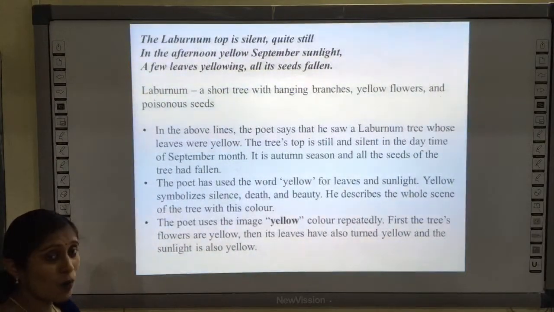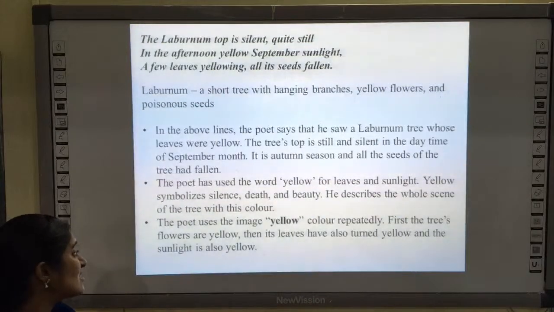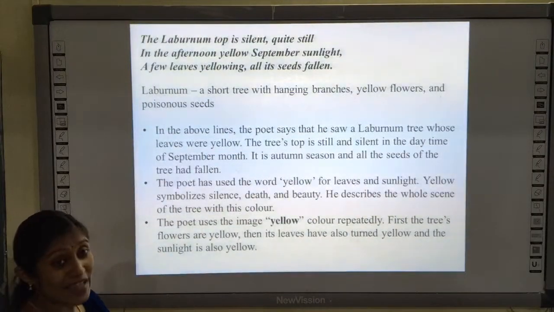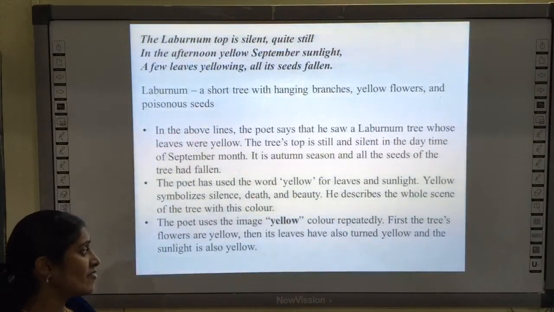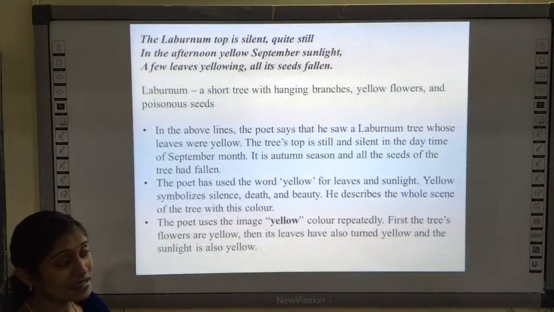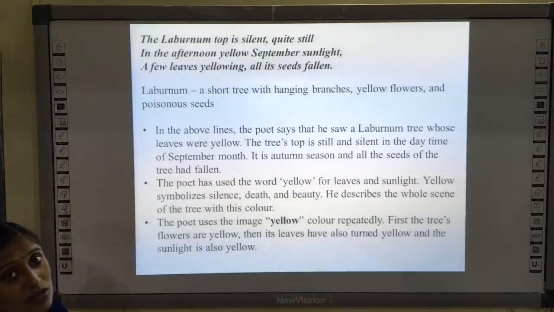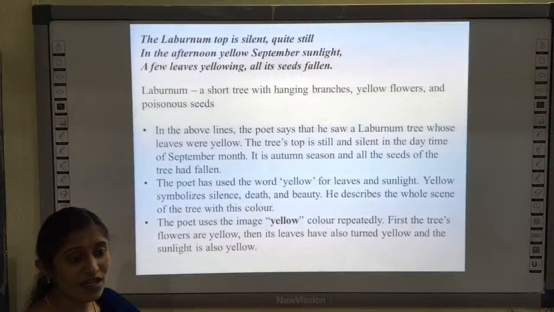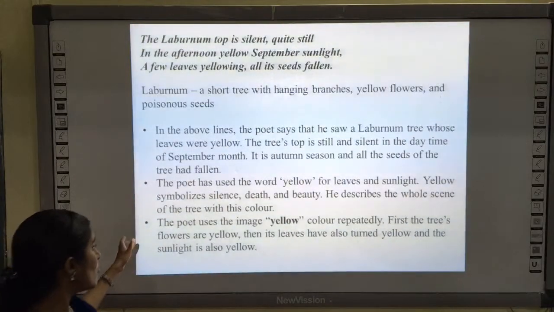Okay? How? Let's see how. First, the tree's flowers are yellow. The flowers of the tree are yellow in color. Then its leaves have also turned yellow. And what else? The sunlight is also yellow. So he makes use of the yellowish color throughout the poem.